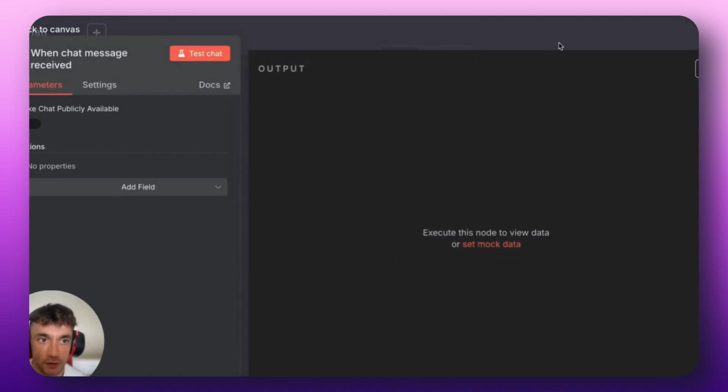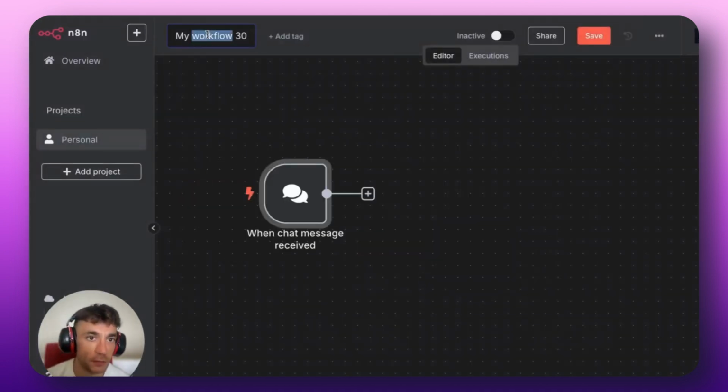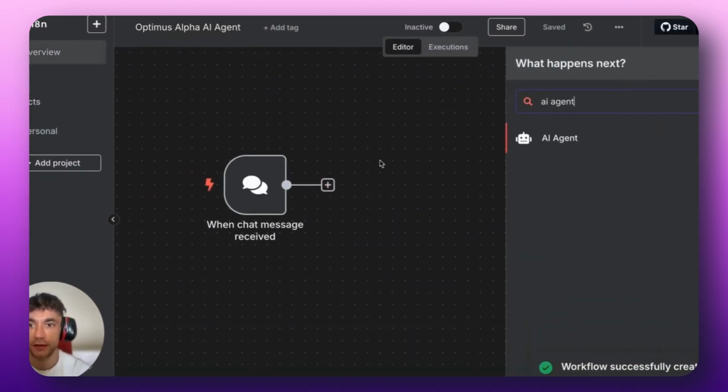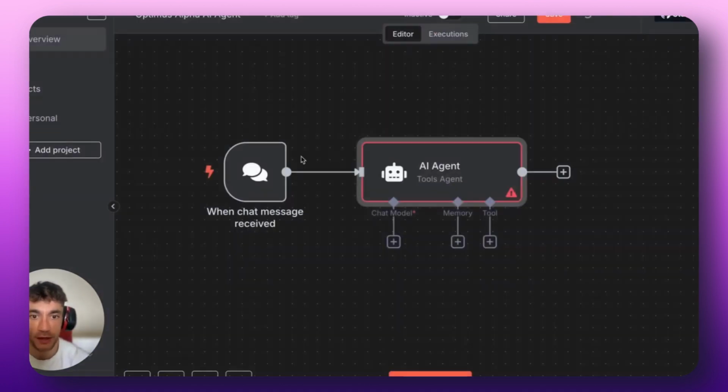So we'll put the chat trigger inside our AI agent here. We can make this publicly accessible as well. And then we'll rename this Optimus Alpha AI agent. All right. And then we'll put in here AI agent, change the system message: you are a helpful AI assistant.